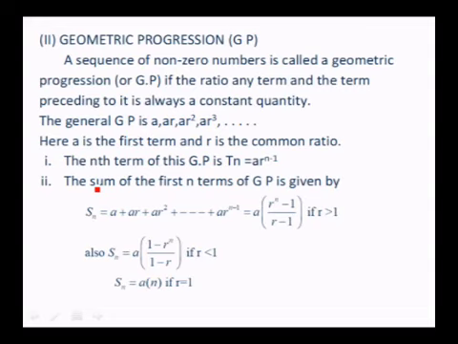The nth term of the GP is Tn is equal to A into R to the power of n minus 1. The sum of the first n terms of the GP is Sn is equal to A plus AR plus AR square, etc. AR to the power of n minus 1, which is nothing but A into R to the power of n minus 1 over R minus 1 if R is greater than 1. On the other hand, if R is less than 1, you get R to the power of n minus 1 to be negative. Therefore, Sn we take A into 1 minus R to the power of n over 1 minus R if R is less than 1. If R is equal to 1, then it will be A, etc. up to n terms. So, Sn is An if R is equal to 1.